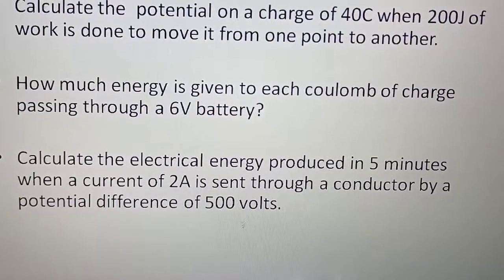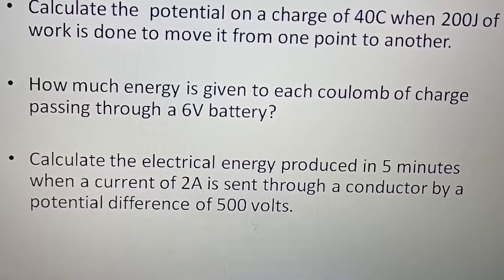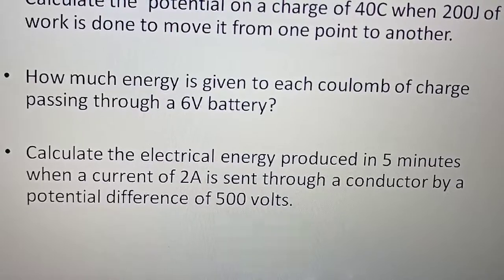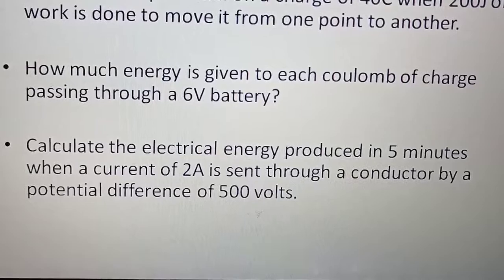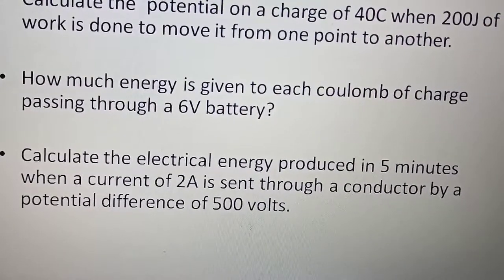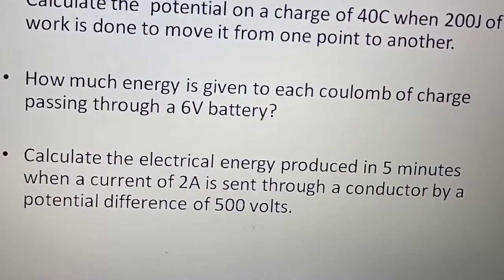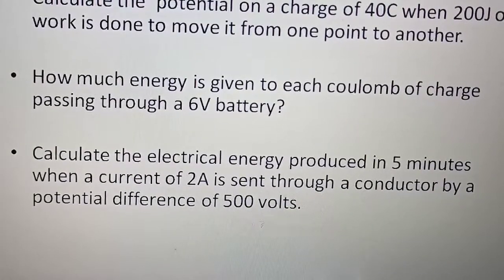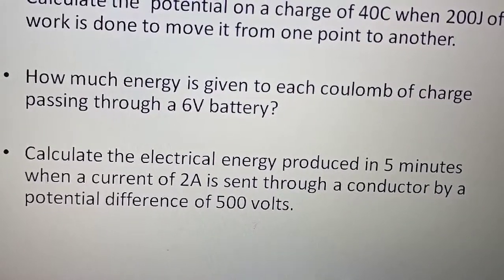Next, the fourth question. Calculate the electric energy produced in 5 minutes when a current of 2 ampere is sent through a conductor by a potential difference of 500 volts. So what you have to find out here is electrical energy, that is work done, W, produced in 5 minutes. So time is given here. Current of 2 ampere is given, and V is 500 volts. Let's see how to do it.